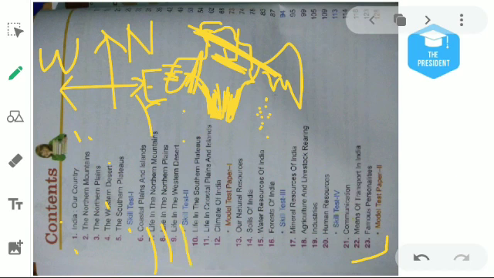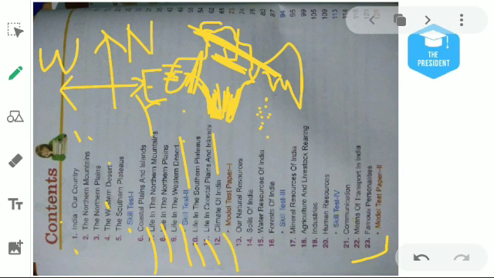Then we will cover the same topics in chapter number 9 on the western deserts. Then chapter number 10 is about life in the southern plateau. Again we will read about the southern portion of India, I mean southern states like Karnataka, Tamil Nadu, Kerala, Telangana, Andhra Pradesh. Then life in the coastal plains and the islands, the same things we will repeat here, but in the context of the coastal plains.